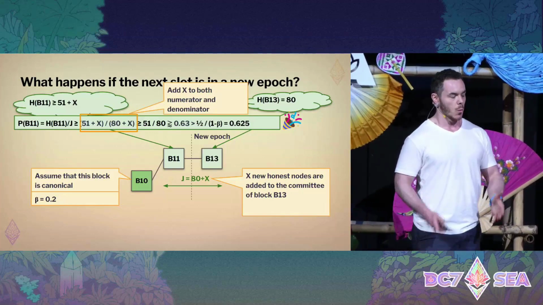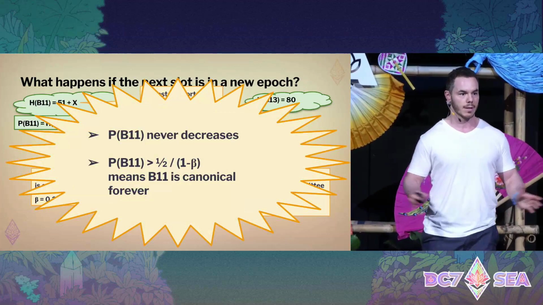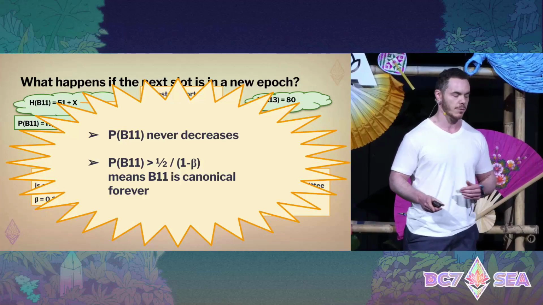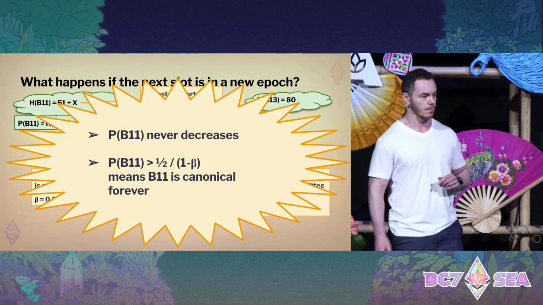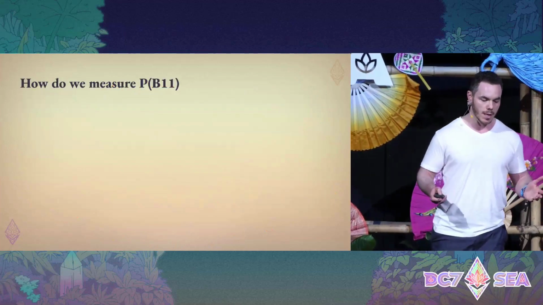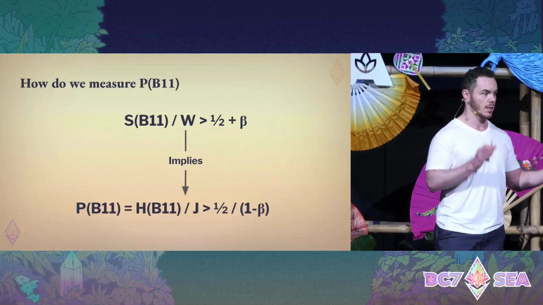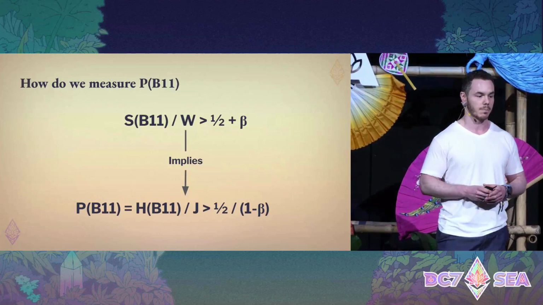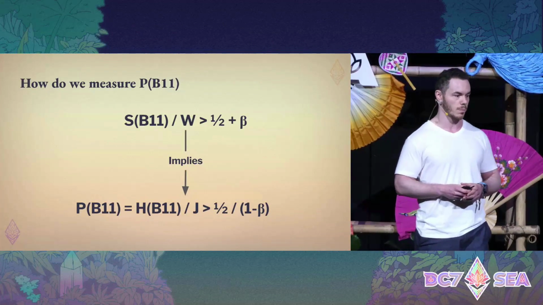So what we have shown is that this indicator P never decreases. Once it's higher than our target, which is half divided by 1 minus beta, we know B11 will be canonical forever. But now, how do we measure P? Well, lucky for us, if we use our initial fraction, S over W, to be larger than half plus beta, this actually implies the threshold that we want for P.